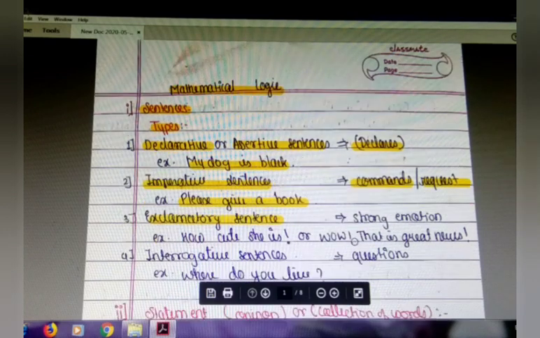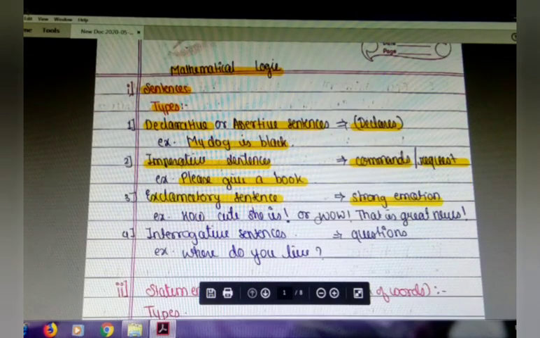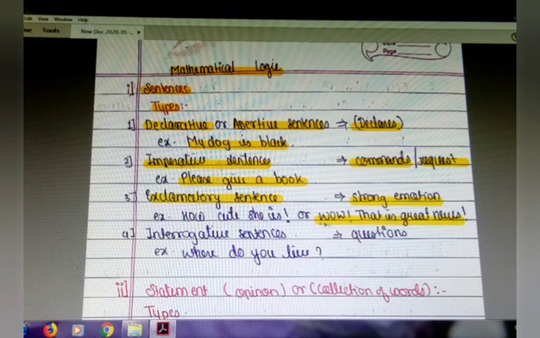The third type of sentences is exclamatory sentences. In these sentences, strong emotions are expressed. For example, wow, that's great news. Exaggeration is done in that statement.